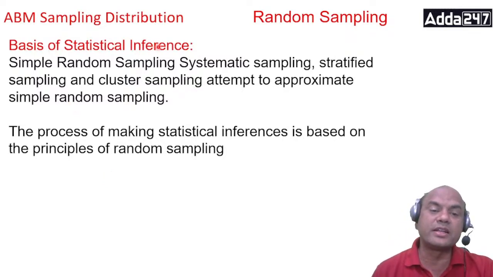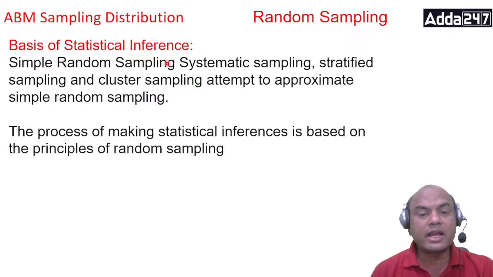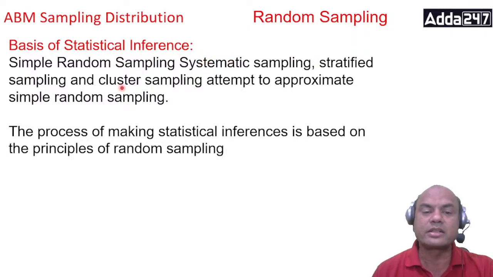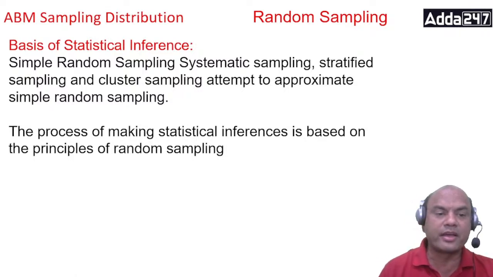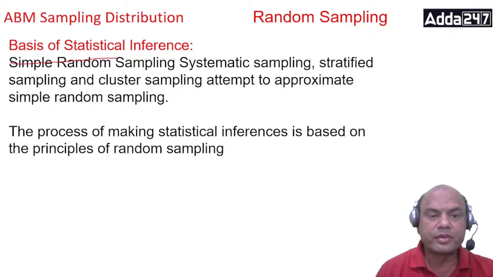Basis of statistical inference. Simple random sampling, systematic sampling, stratified sampling and cluster sampling. So basically systematic, stratified and cluster sampling attempt to approximate simple random sampling. So understand this concept. This part is a heading.